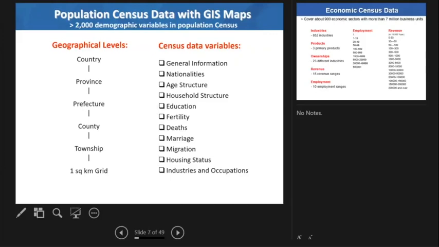Another important concept for migration is that there are different kinds of definitions for migration. Once you move from one township to another township, even if you just change the house within the same city, you are also considered as migration.